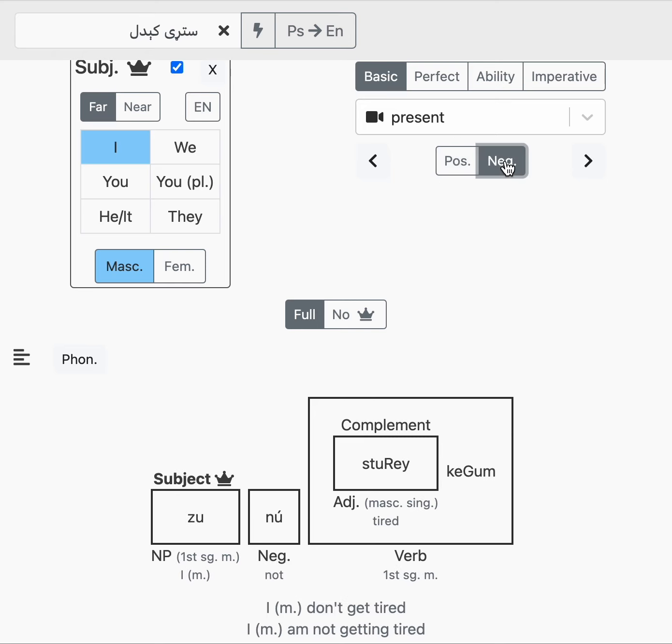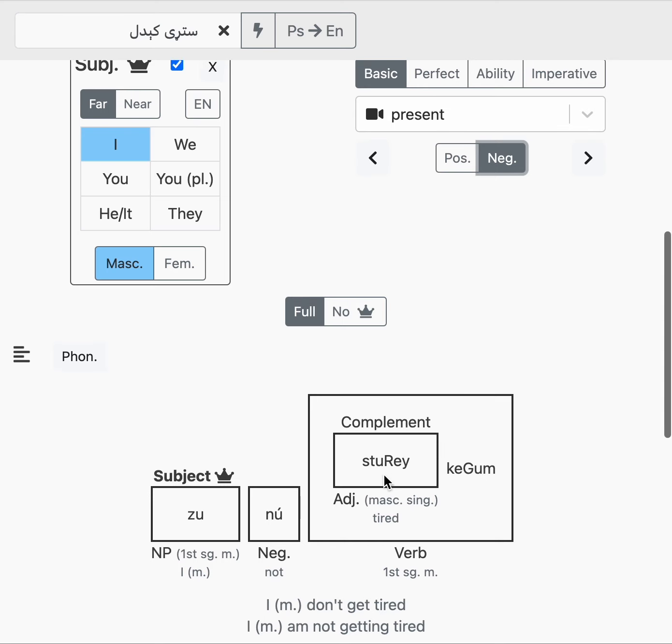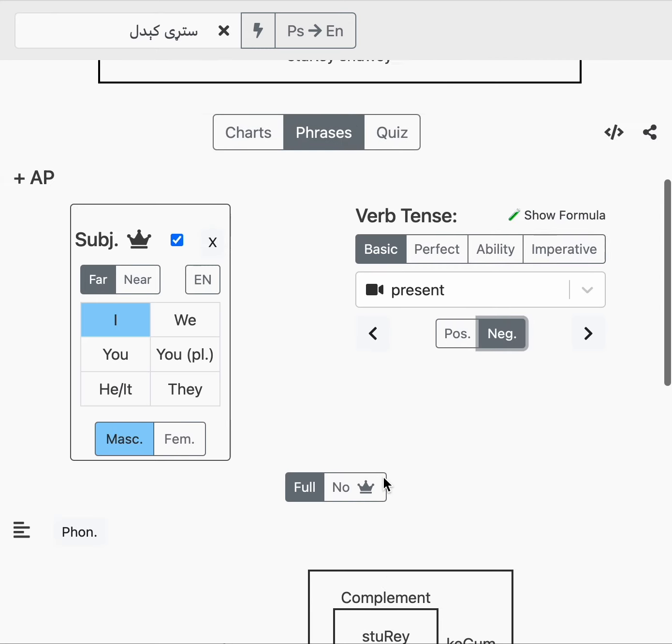And if it's negative, the negative takes the accent away. So don't worry too much about those details, it's just to point something out. This is some cool stuff going on there. But don't worry if not all of that made sense. The point is that the complement is welded into the verb. It becomes like one block.